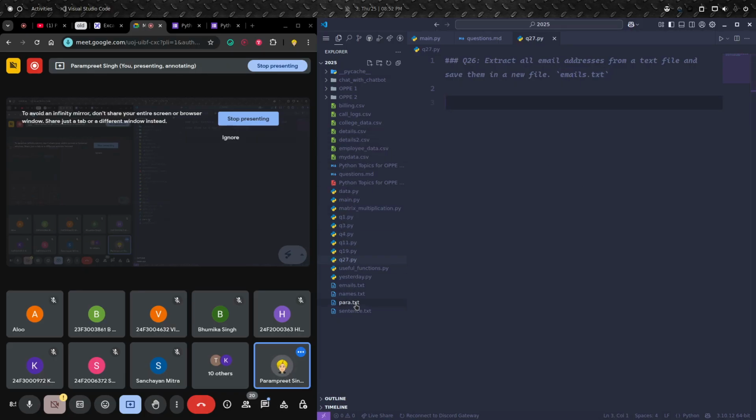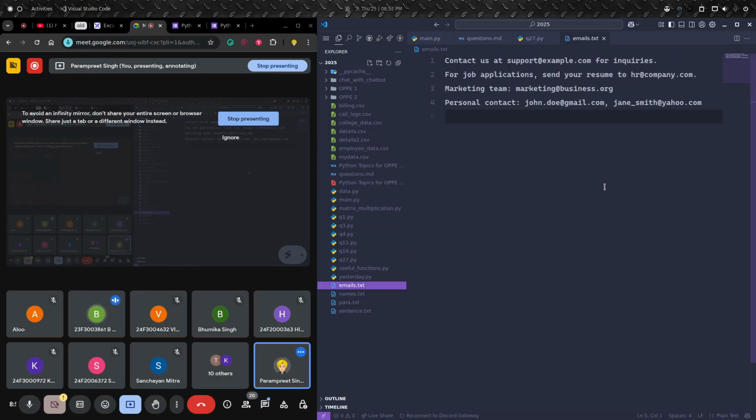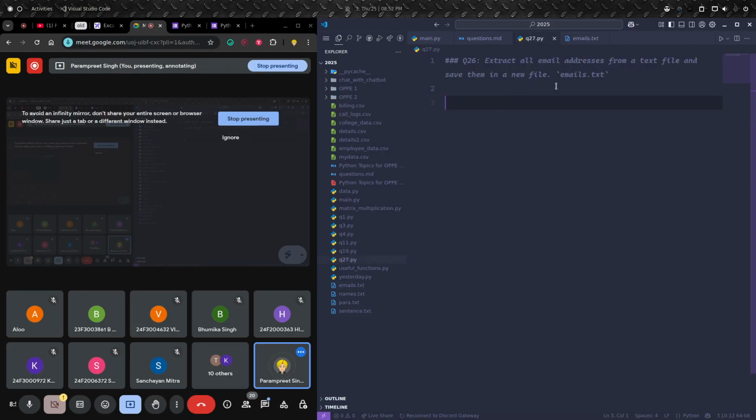I have already created emails.txt. I need to extract the emails, this email, this email, and the last one, and store all these emails in a new file. So it involves reading as well as writing of a text file.